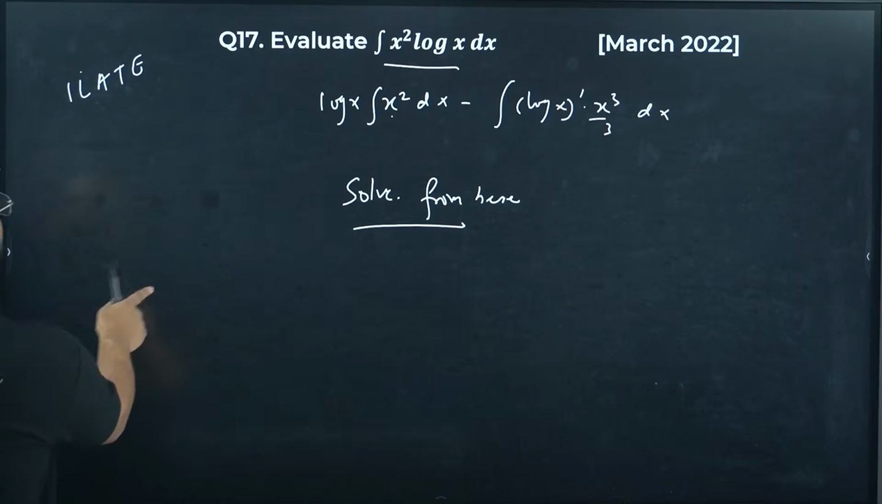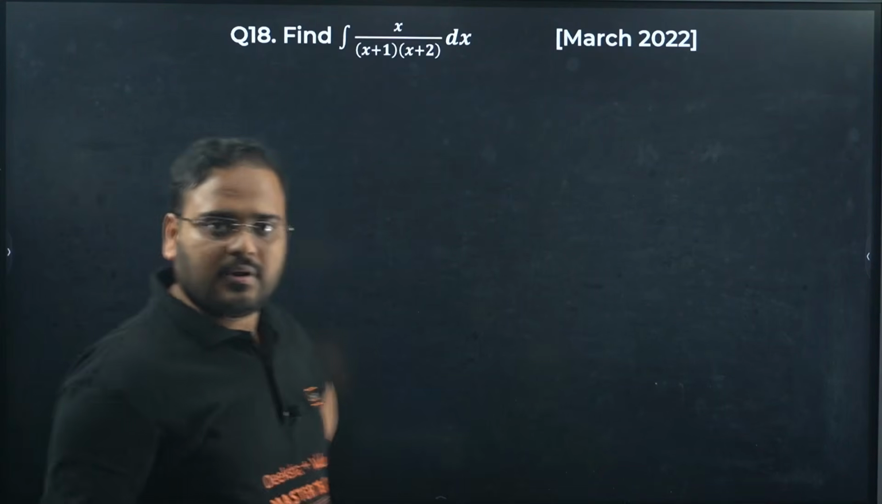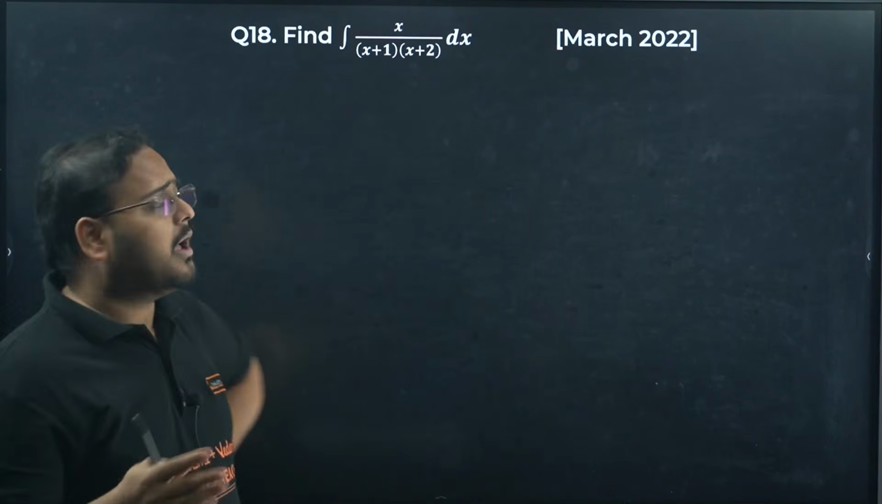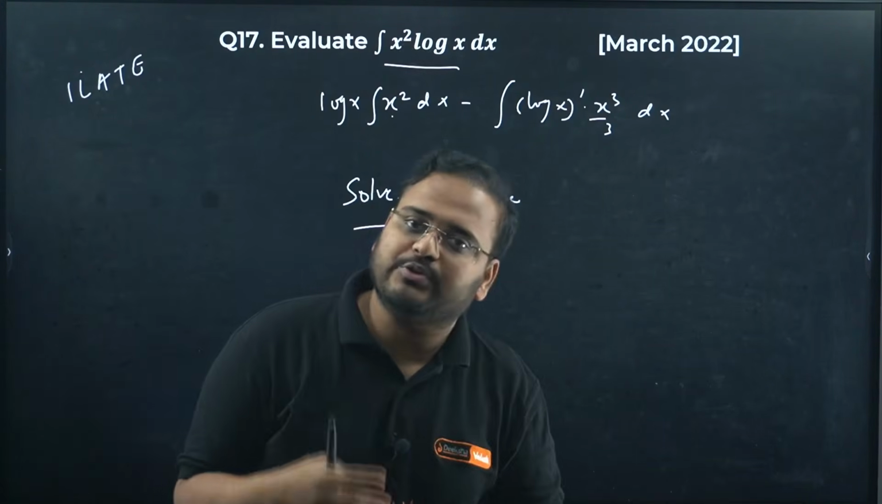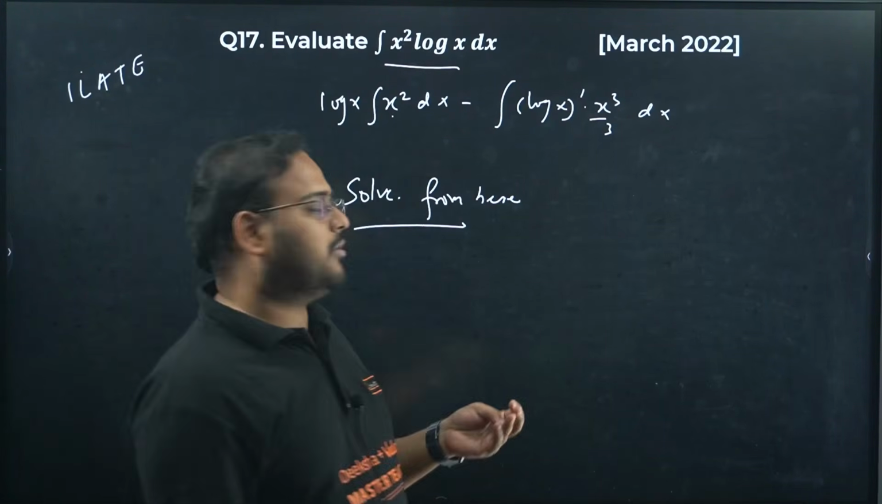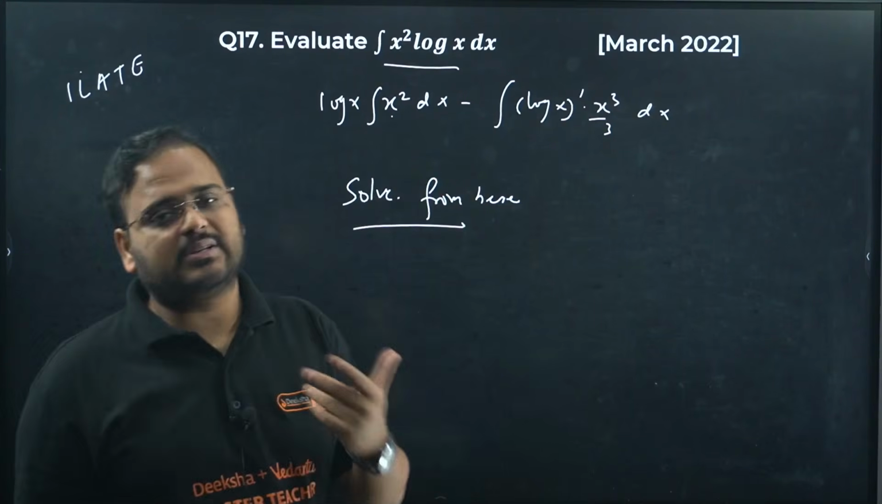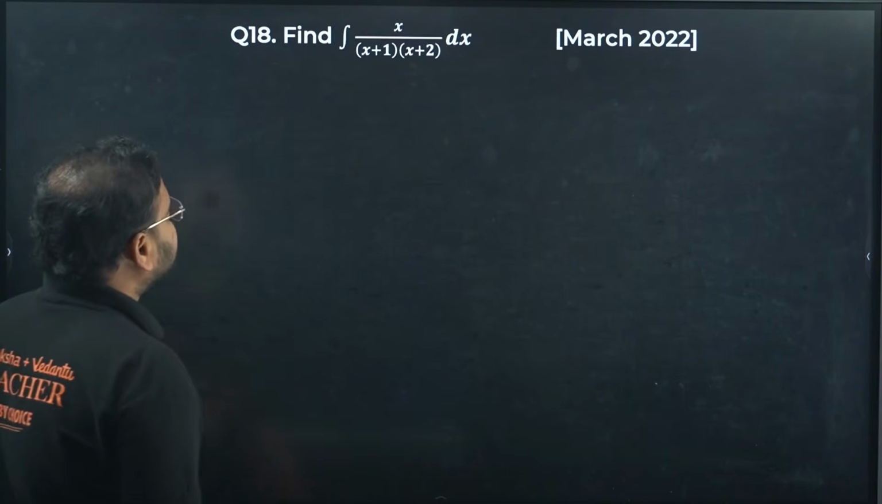Okay. Question number 18 now. Because I have taught you these questions, I am here to help you pass, but you have to put in effort. You can't just watch the question and get it done. You have to solve it from your side as well. I'm going to give a hint in the question, which is very simple: x upon x plus 1 by x plus 2.